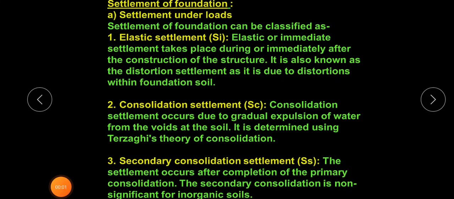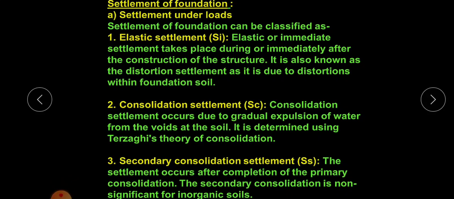Good morning, students. So we were discussing the design of footing, and the two main criteria for design of footing are the bearing capacity criteria and the settlement criteria. By Terzaghi's equation, we have studied how to calculate the bearing capacity of a soil, and by knowing the bearing capacity of the soil, we can choose what type of foundation is to be provided for that particular type of structure. So the first criteria is the bearing capacity criteria that we have studied.